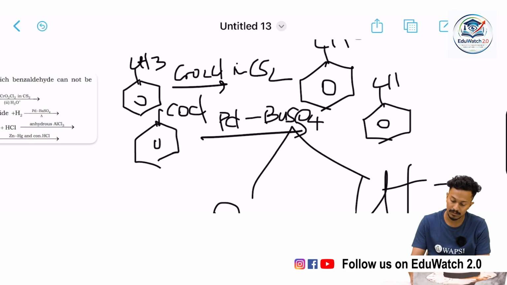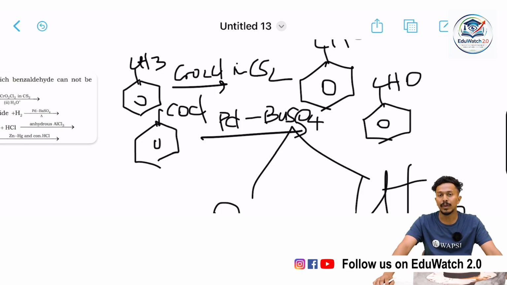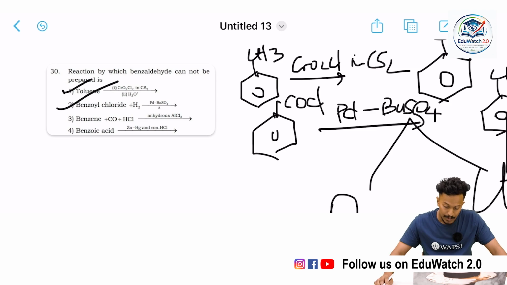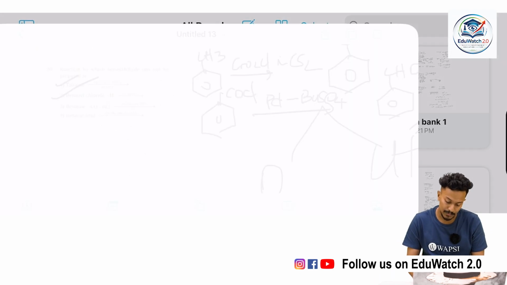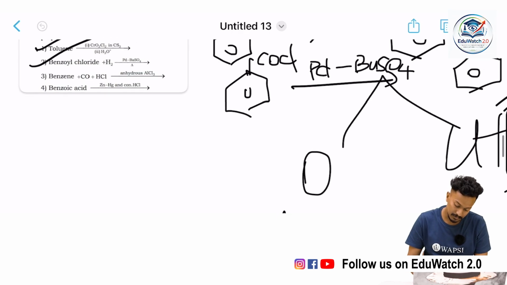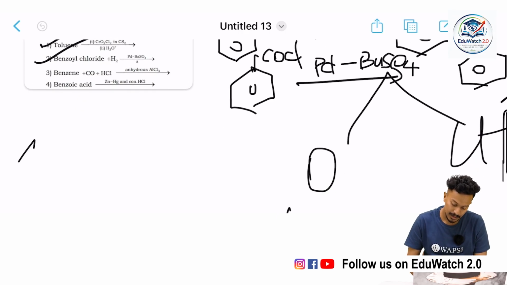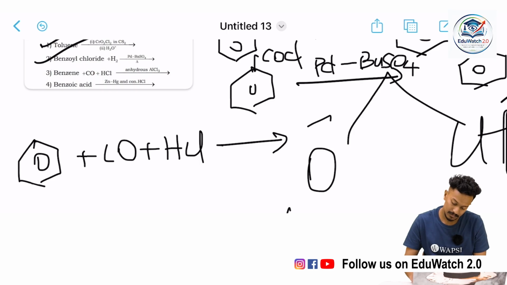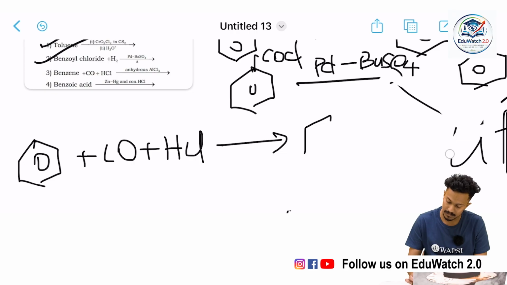What do we name this reaction? We have earlier studied this reaction, palladium over barium sulfate. This is the Rosenmund reduction, so option 2 is also true. Our next option, benzene with carbon monoxide and HCl, also gives benzaldehyde.